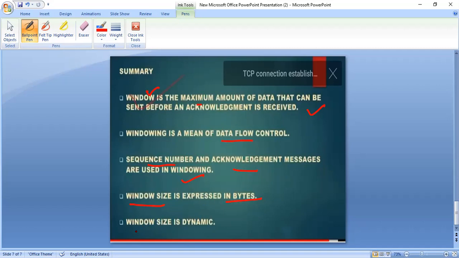Let us see one more example in coming slides. And one more thing here, window size is dynamic in nature. So we can increase the size at runtime also.